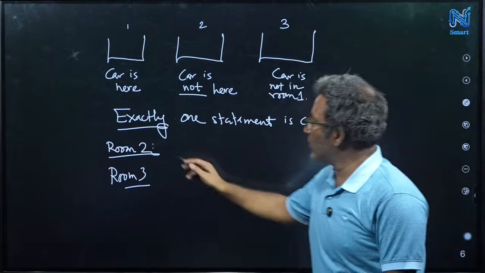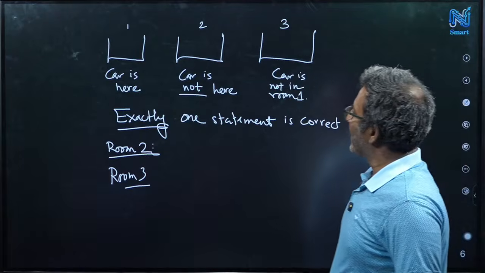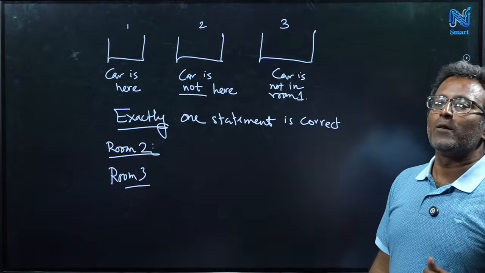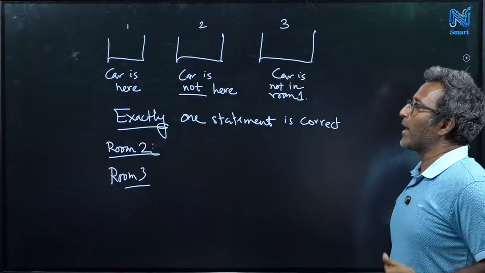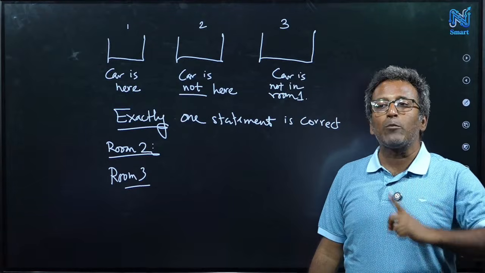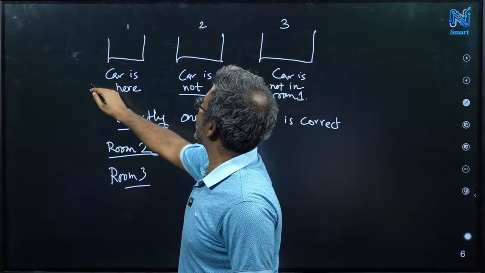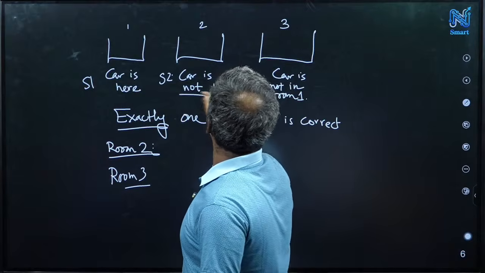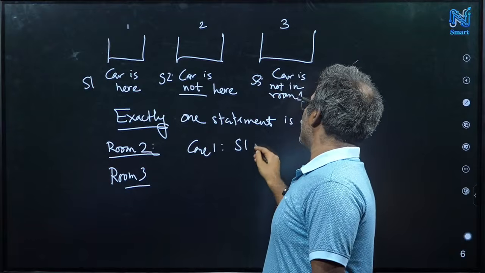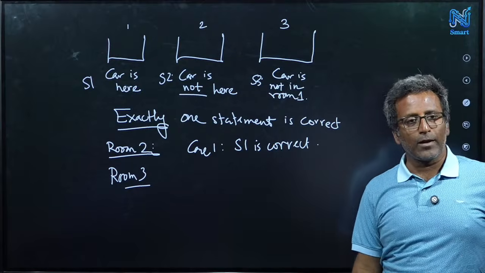Okay, so now we move to the other one, explaining room 2. We can check each and every statement. We know that exactly one of the statements is correct, right? So if we assume the first statement is correct, that's the right way to proceed. Because there are 3 statements and exactly one is correct, we have to go one by one. Let's call them statement 1, statement 2, statement 3. So we go by case. Case 1, we assume statement 1 is correct.